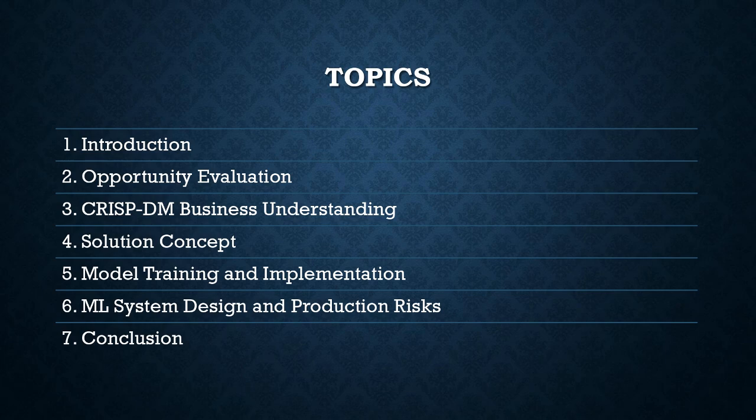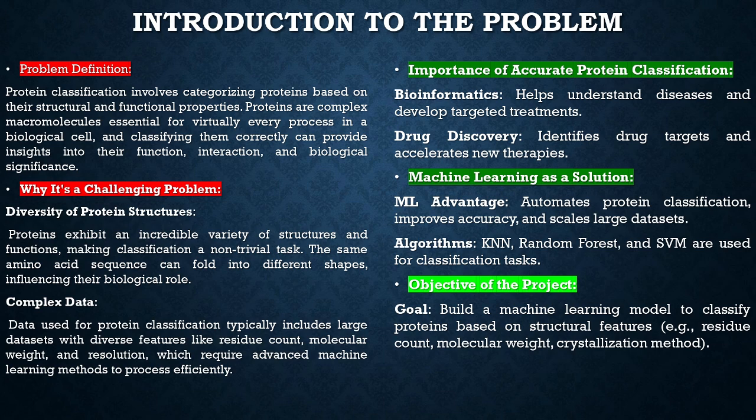Solution validation plan. Here we'll look at how we validate the solution, including model selection and iterative experimentation to ensure accuracy and reliability. ML system design. This part will cover how the machine learning system was designed, focusing on model selection, data preprocessing, and evaluation techniques. Potential risks in production. Next, I'll identify any potential risks that could arise when putting the model into production, such as data drift or concept drift, and how we plan to mitigate them.